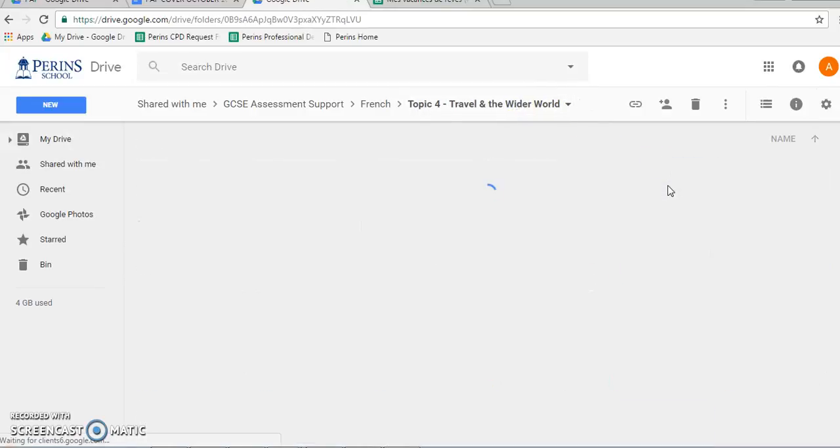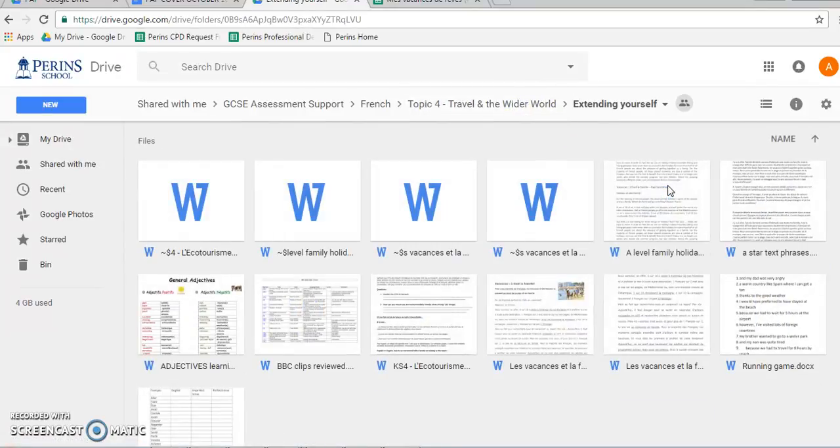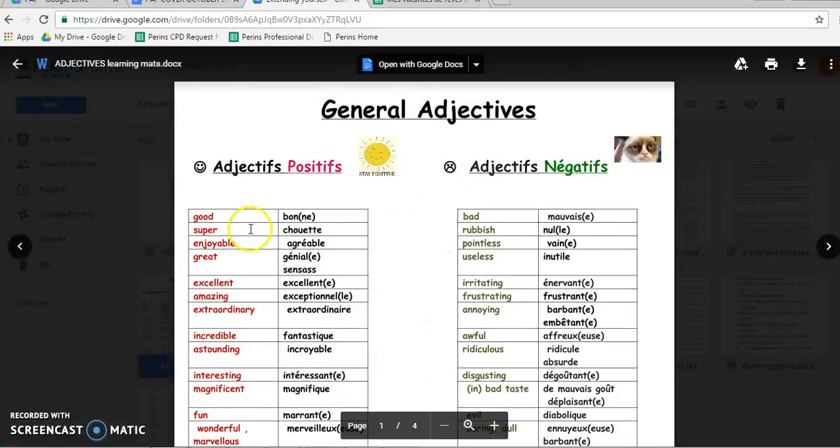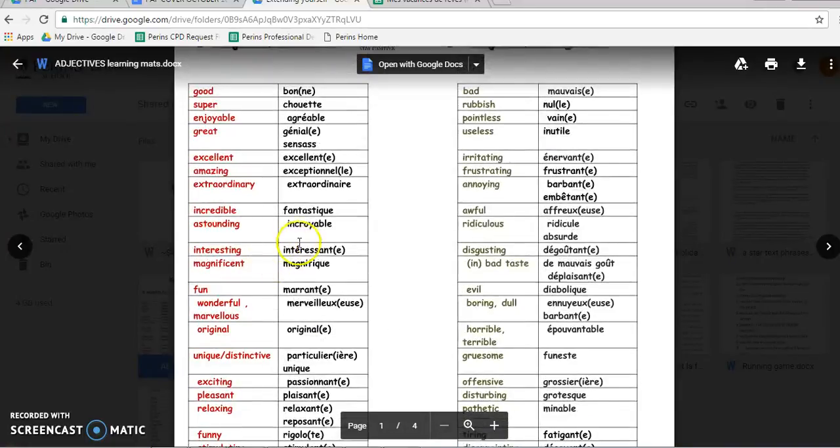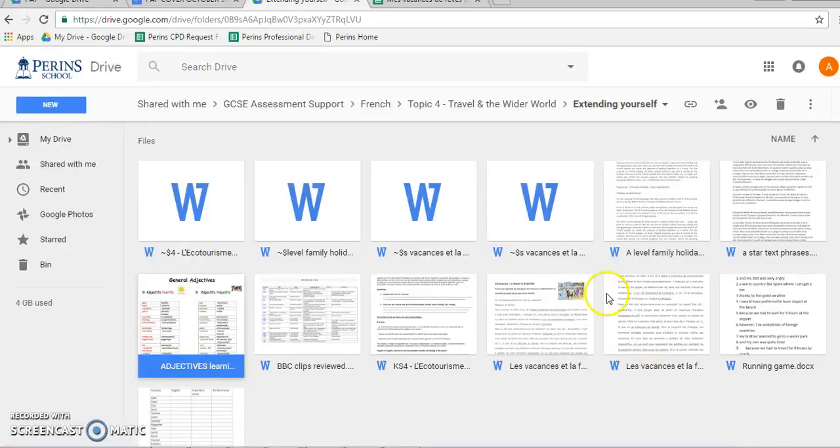We've also got extending yourself, and these are things that we've looked at before. Lots of different texts again, lots of things that can help you. We've got adjectives, which I've thrown in there, different adjectives that you can use, a whole list of these things. Rather than just using the same things all of the time, why not look at some adjectives? Make sure that when you're looking through your work, have you changed adjectives, or have you just got the same adjectives as you always would use?